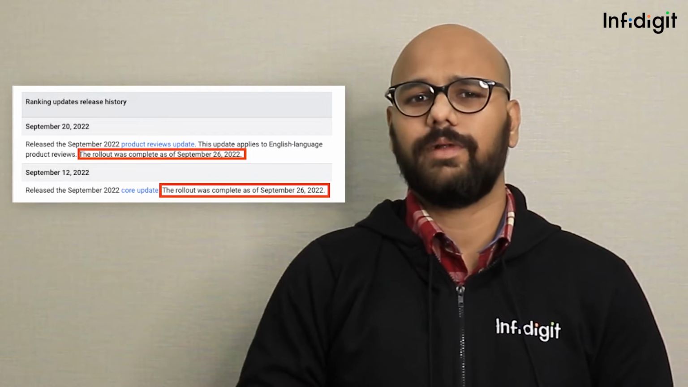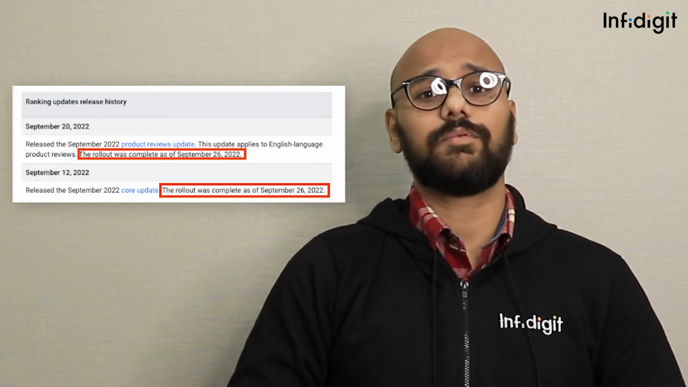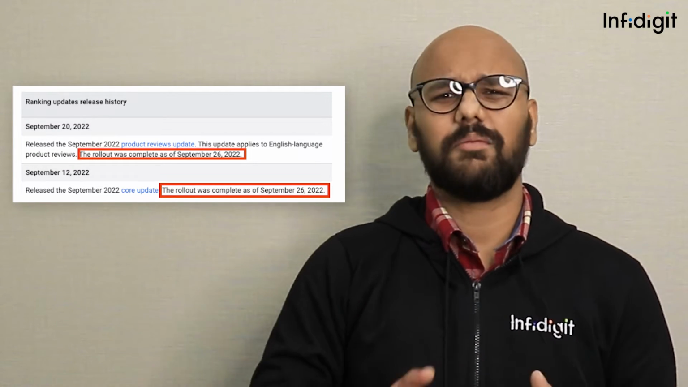Firstly, let's talk about the Google core and product review updates rollout. Google quietly announced the rollout completion via its search ranking updates pages. The September 2022 core update and product review update launched on September 12 and September 20 respectively, but the updates finished rolling out on September 26th.